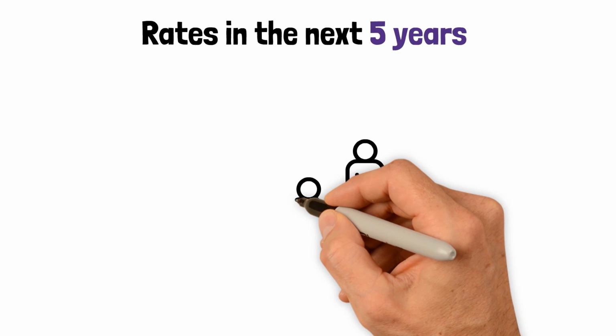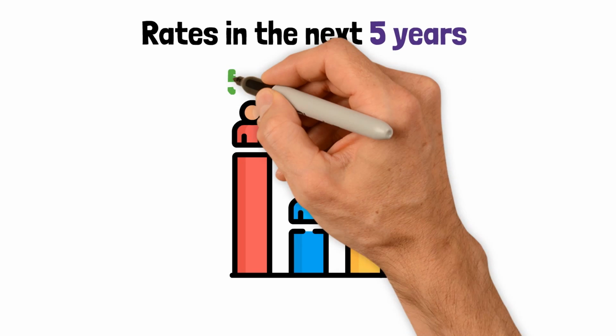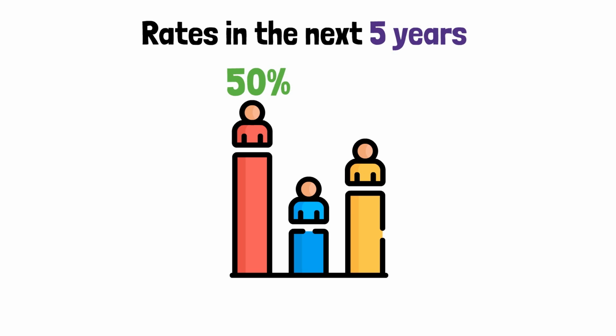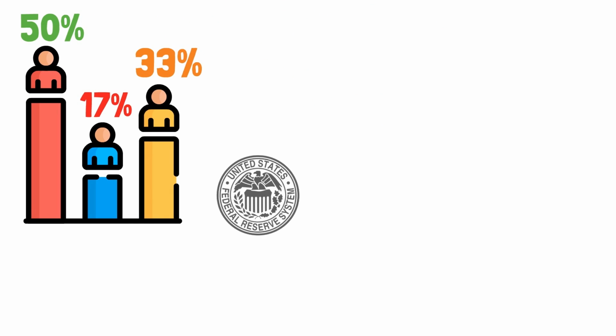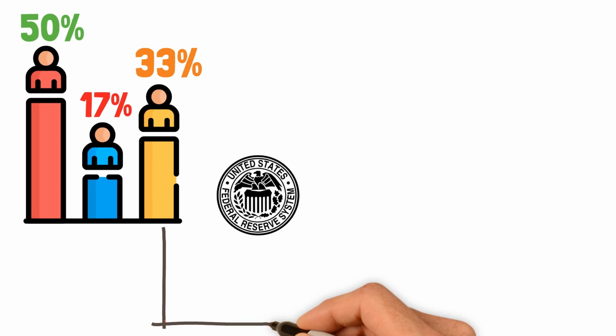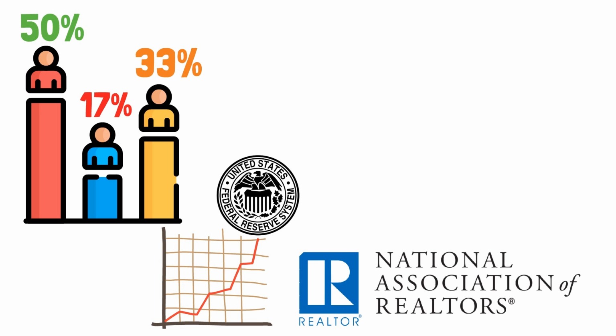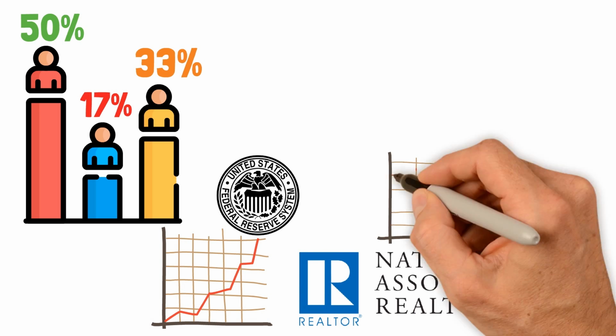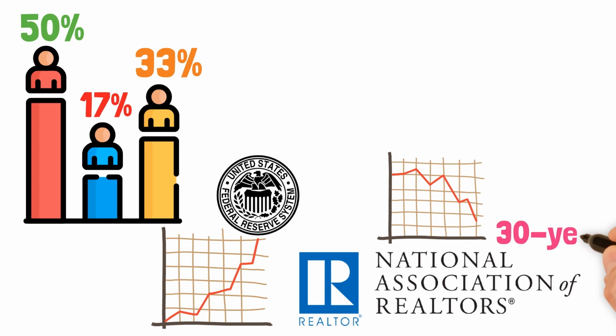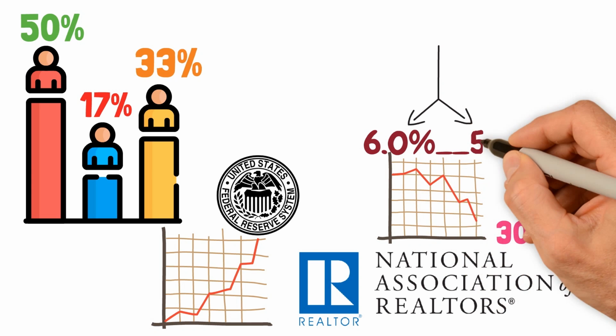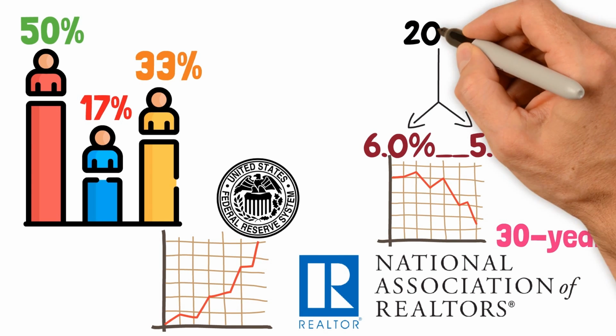According to a Bankrate expert poll, 50% of experts predict that mortgage rates will go up, while 17% predict that rates will go down, and 33% that rates will remain unchanged. The Federal Reserve has raised rates by 0.25%, and this is expected to push mortgage rates higher. However, the National Association of Realtors predicts that mortgage rates will drop, with the 30-year fixed mortgage rate progressively falling to 6% this year and to 5.6% in 2024.